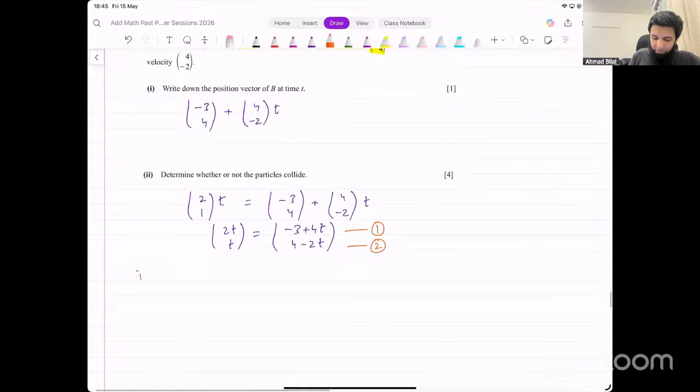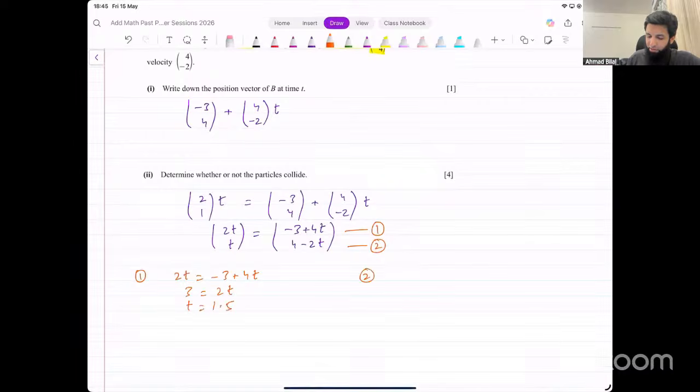The first equation, 2t equals -3 plus 4t. That is going to give us 2t equal to 3. The value of t turns out to be 3 over 2, which is 1.5. The second equation, t equal to 4 minus 2t. 3t equals 4. t equals 4 over 3. The other one was 3 over 2, right? They're not equal.